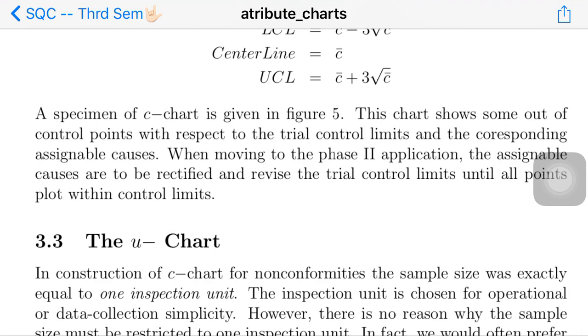Remember there are two phases of application for the C chart, as in the case of the X bar chart and R chart. In the first phase, we will apply the trial control limits, and once the trial control limits are revised, finally we will settle with a set of control limits, and those control limits will be used for future monitoring. That is the second phase of application of the control chart. Okay, thank you.